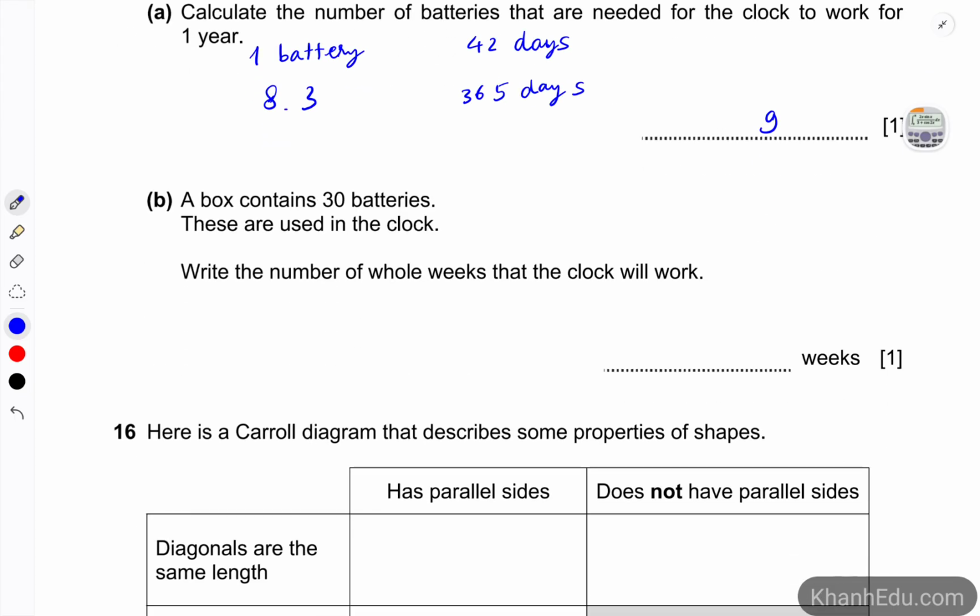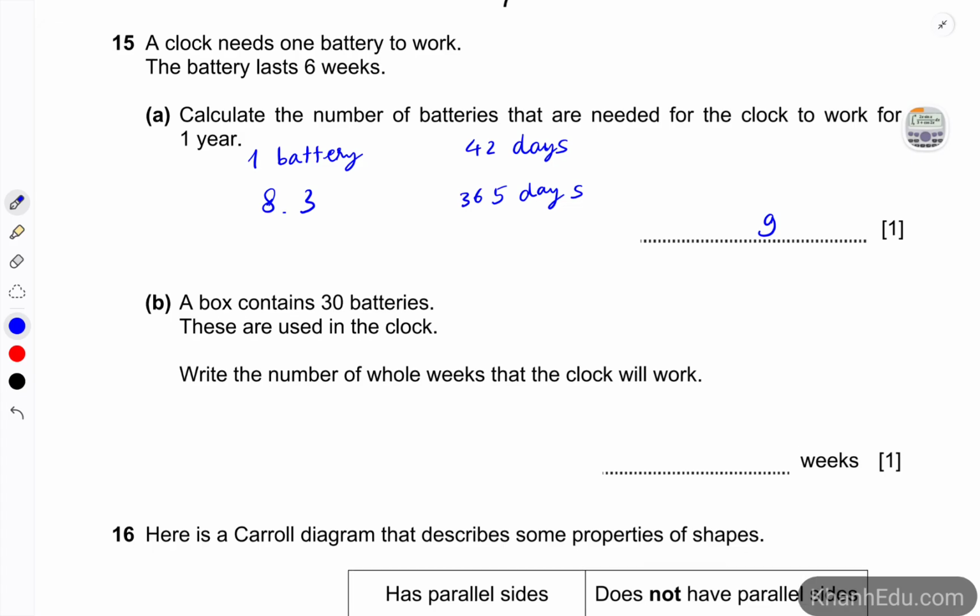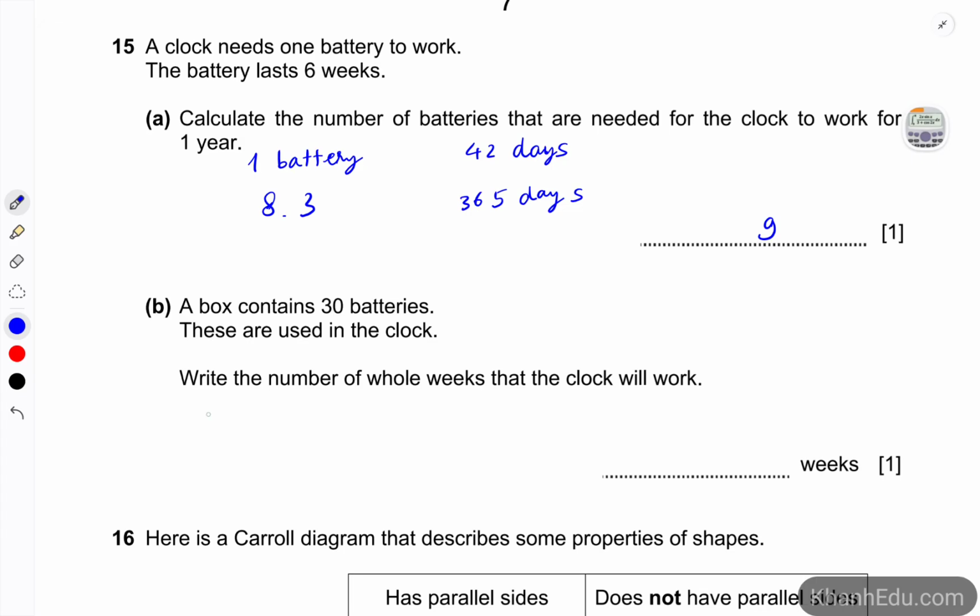A box contains 30 batteries. These are used in the clock. Write the number of whole weeks that the clock will work. So we have 30 batteries. Once again, 1 battery lasts 6 weeks.